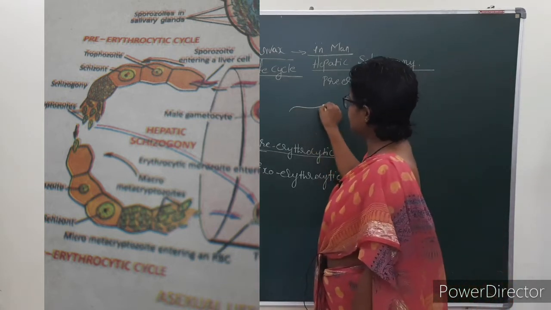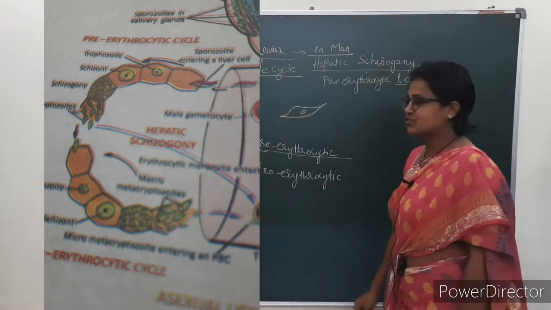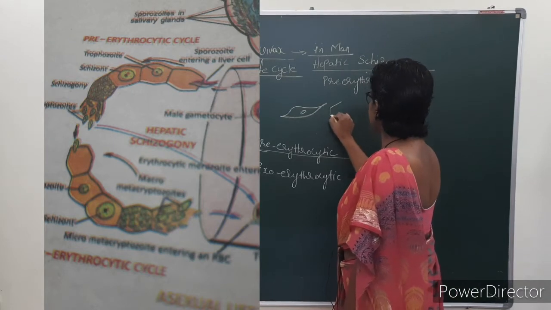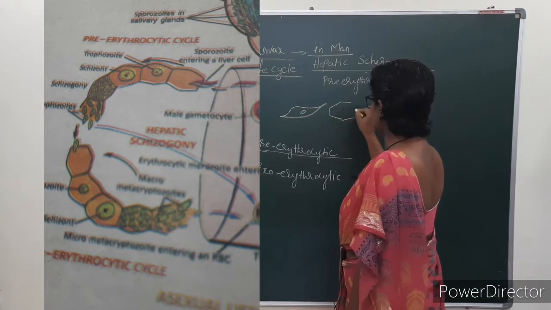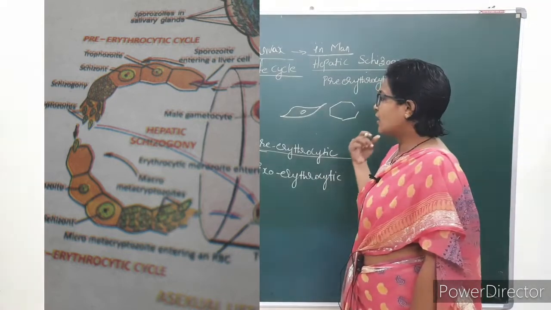Here the sporozoites are the infective stage to man. These sporozoites enter the liver cells of man, immediately, within half an hour.